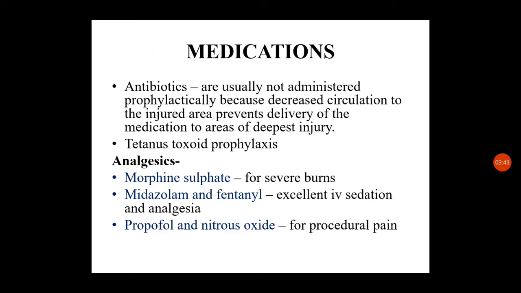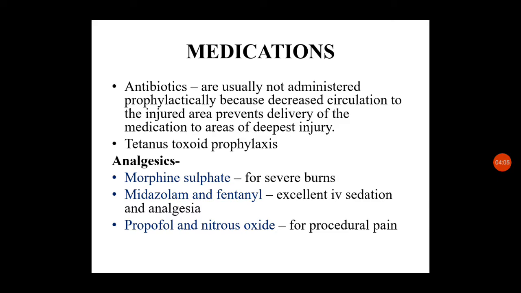Regarding medications for a burned child, antibiotics are usually not administered prophylactically because decreased circulation to the injured area prevents delivery of the medication to the areas of deepest injury. Then we give tetanus toxoid prophylaxis by TT injection.